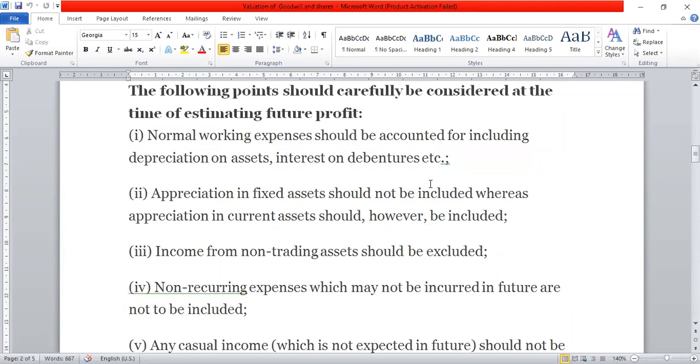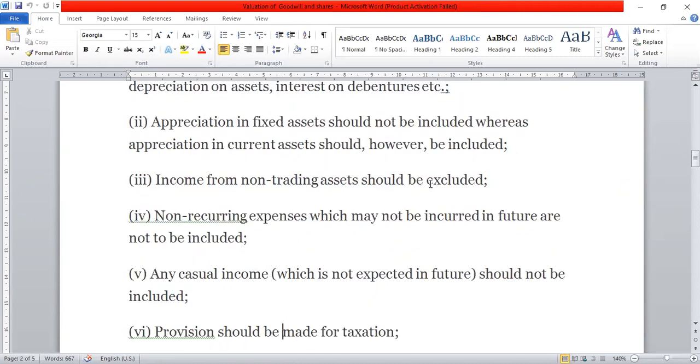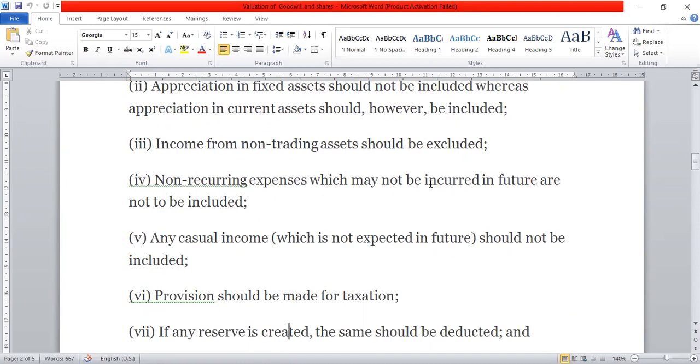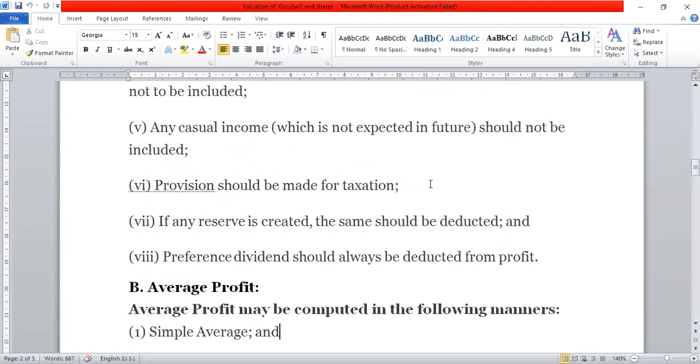Non-recurring expenses which will not be incurred in future are to be included. Non-recurring expenses we have to consider here, to add back or less. Any casual income which is not expected in future should not be included. Provision should be made for taxation. So these points should be kept in mind while calculating future maintainable profit.